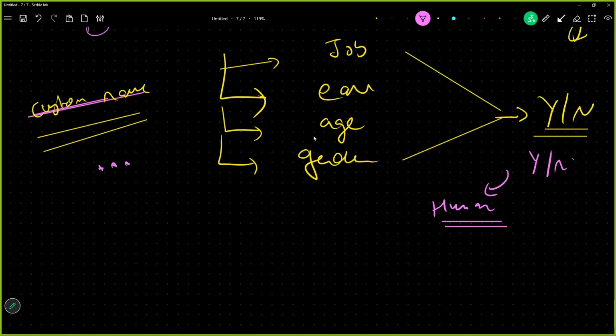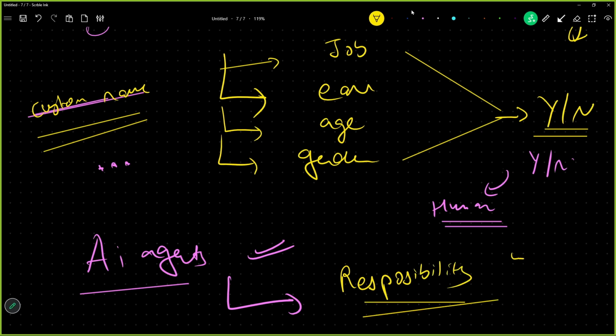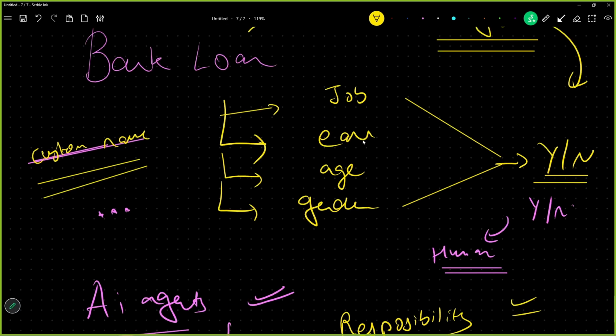Because developing AI agents to do our tasks is amazing, but this doesn't end the responsibility of humans to operate the application or take decisions. The human is equally responsible for anything going out of the system.